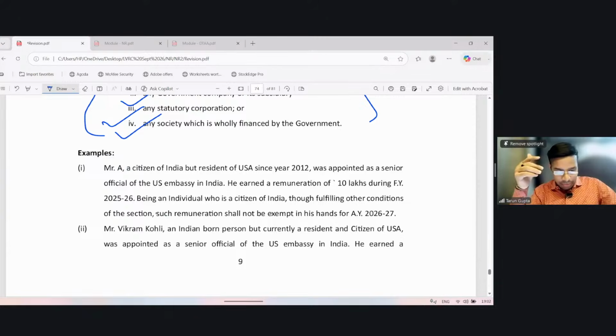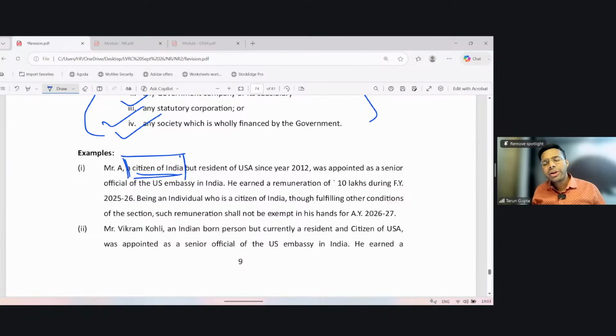What it says: Mr. A is a citizen of India but resident of USA since 2012. If he's a citizen of India, then the benefit of Section 10(6) is lost. Why has Section 10(6) been lost? Because it's applicable only in respect of employees who are not citizens of India. So Mr. A, a citizen of India but resident of USA since 2012, was appointed as a senior official of the US Embassy in India. He earned a remuneration of 10 lakhs during financial year 25-26.